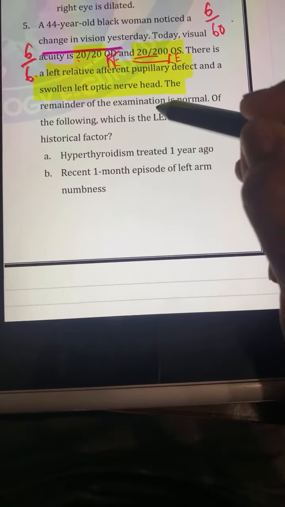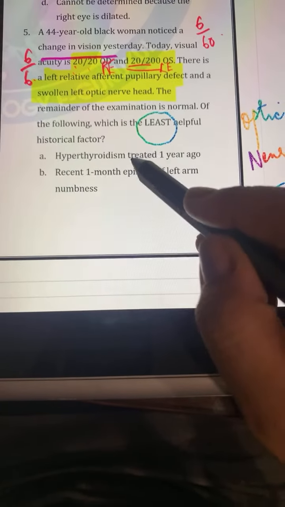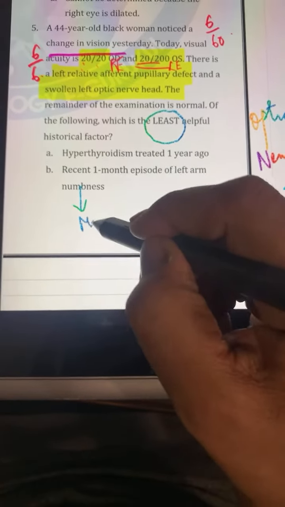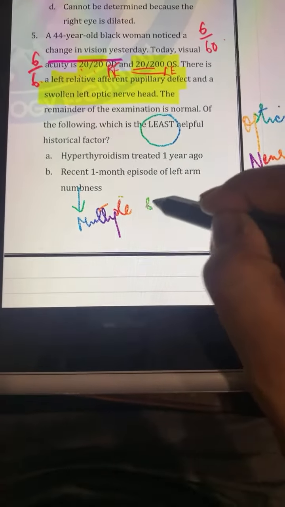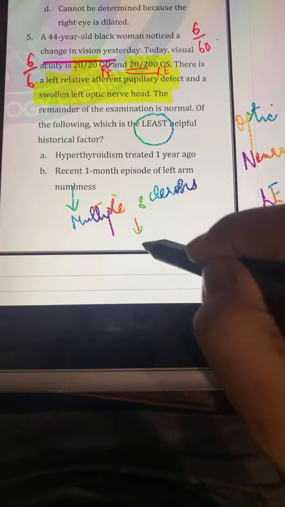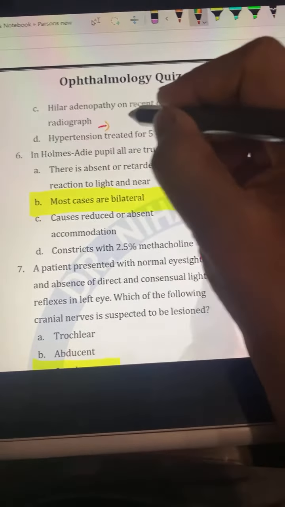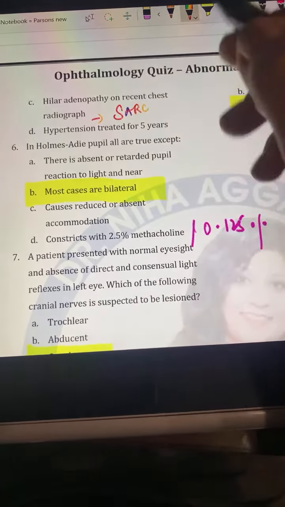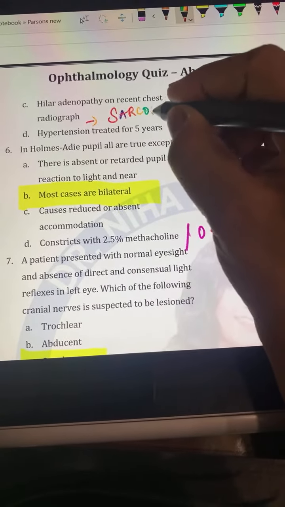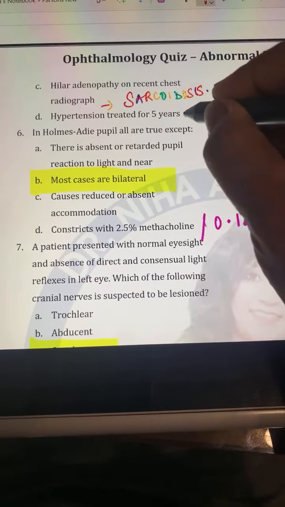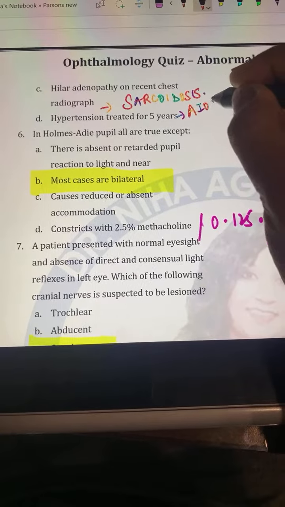So what is least helpful in the historical factor? One is hyperthyroidism. Then a recent one month episode of left arm numbness. This could be present in multiple sclerosis, which is the most common cause of optic neuritis. Then the other one, hilar lymphadenopathy, means we have sarcoidosis. This can also lead to optic neuropathy. Then we have hypertension. Hypertension can lead to anterior ischemic optic neuropathy.